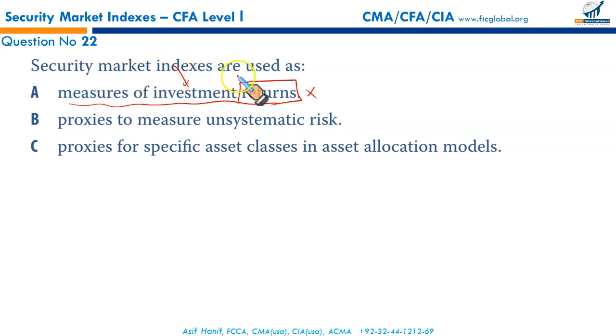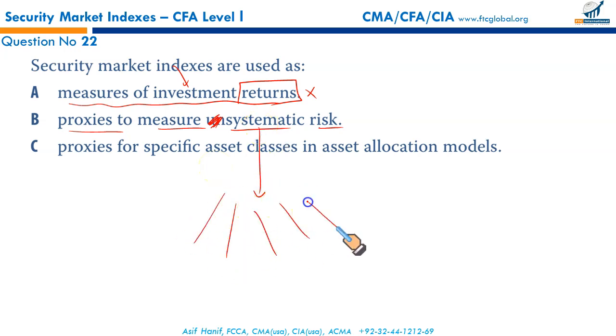Security market indices are used as proxies to measure the systematic risk. Indices are used as proxies, as estimations, to determine the systematic risk, not the unsystematic risk. Unsystematic risk is diversifiable.